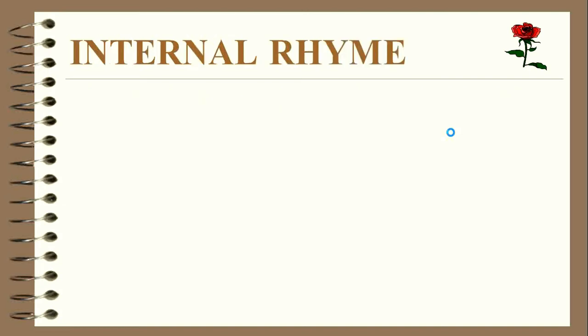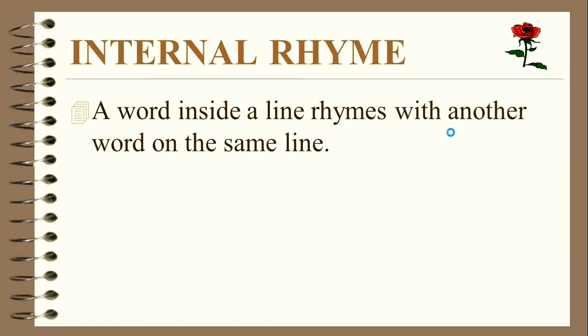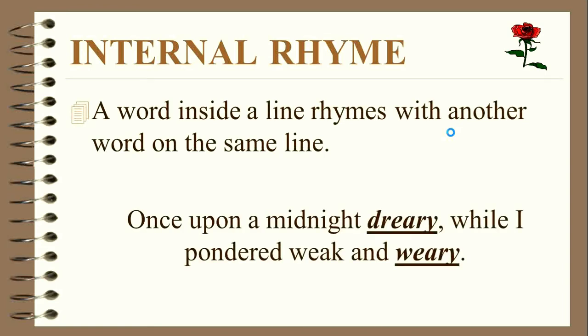Next one is internal rhyme. A word inside a line rhymes with another word on the same line. Example: once upon a midnight dreary, while I pondered weak and weary. So it's from The Raven. We notice that it's an example of internal rhyme because a word inside a line rhymes with another word on the same line.